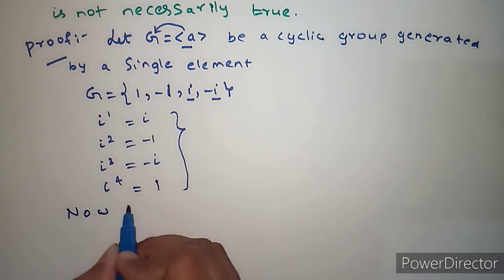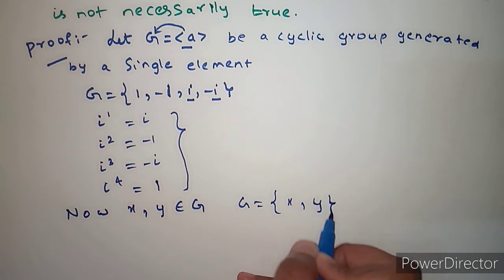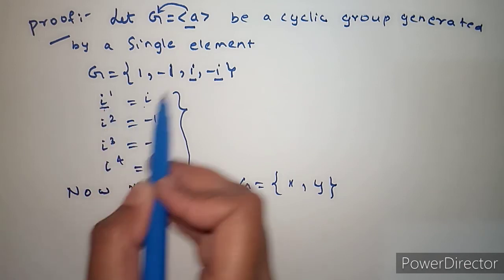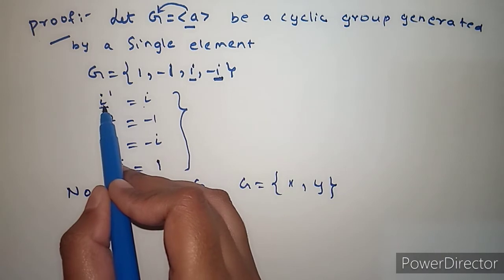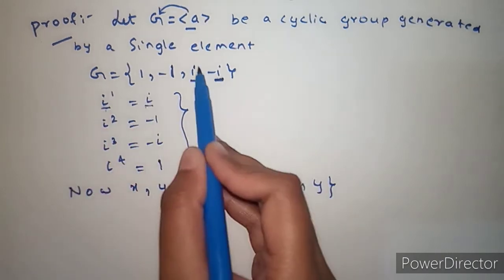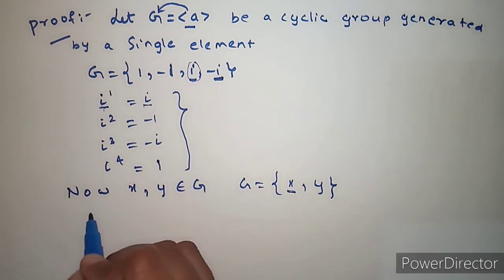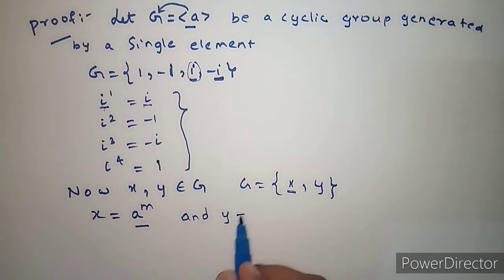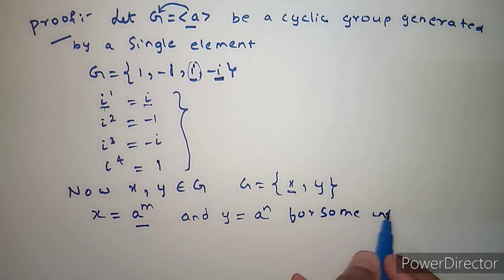Now assume x, y belong to G. These two are arbitrary. Now observe this example. An integral power of the generator is equal to some element in the group, right? Now the integral power of the generator, i power 1, is equal to i. This is one element in G, right? So likewise, x will be equal to an integral power of the generator, and y also will be equal to an integral power of the generator, for some integers m, n.